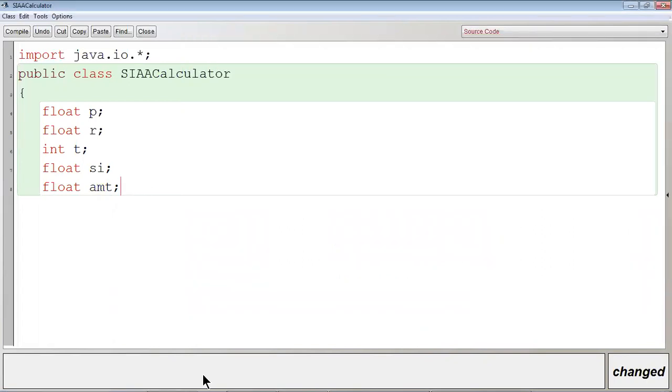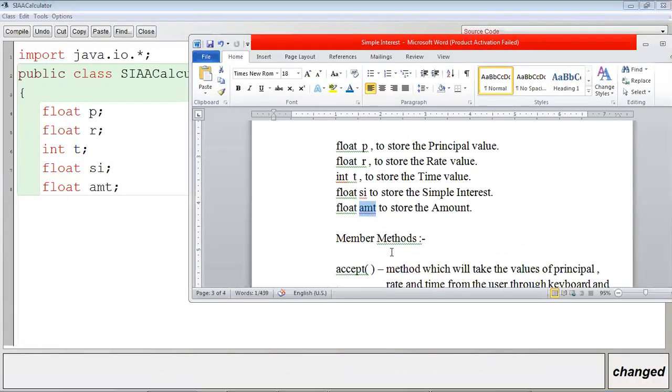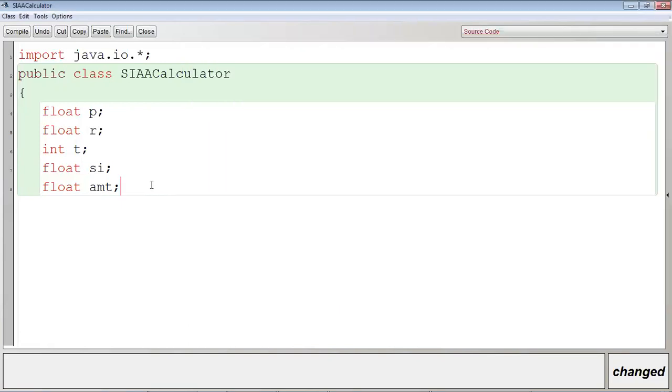Clear? Now, what was the very first method? The very first method was the accept method. What will it do? It will take the values of principal, rate and time from the user through the keyboard. Through the keyboard means we have to use either a buffered reader or a scanner, and then initialize the variables p, r and t. Okay, let us do it.